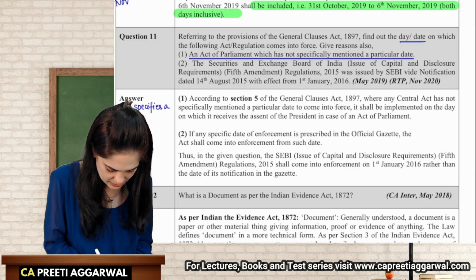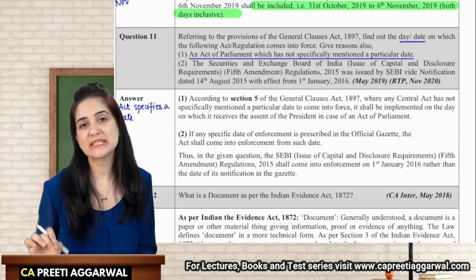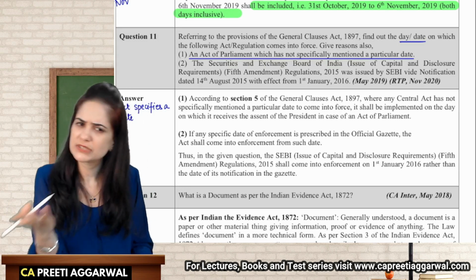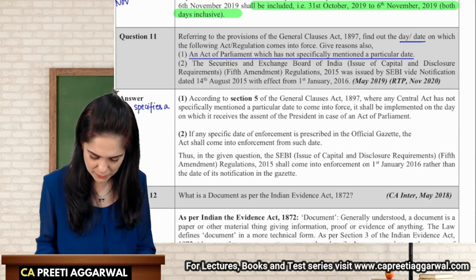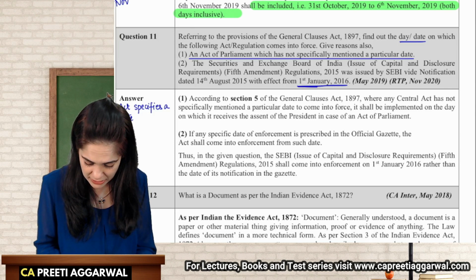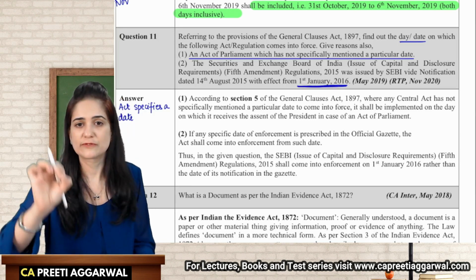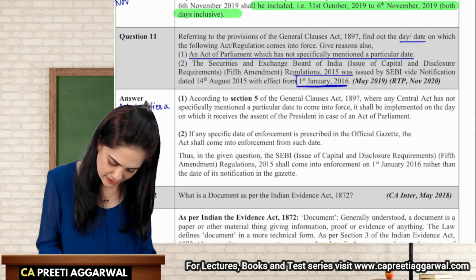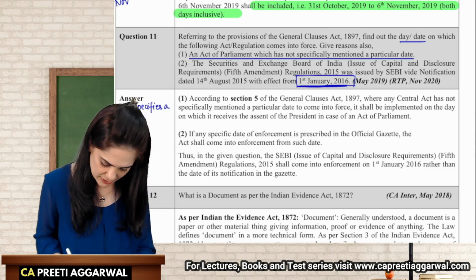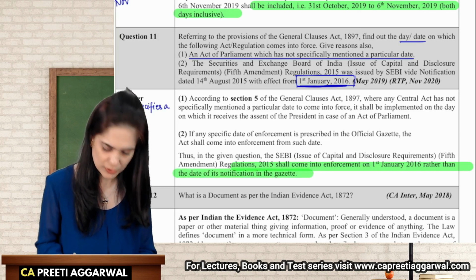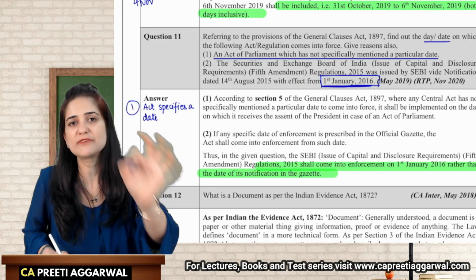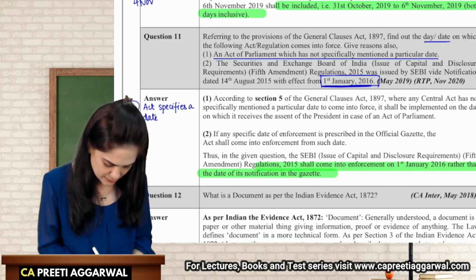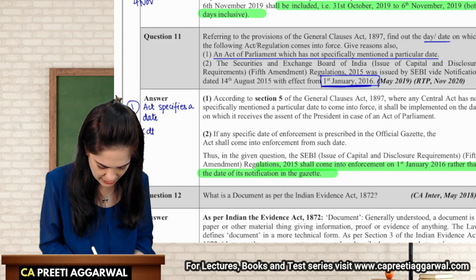If the act specifies a date from which the act will come into force, then please consider that date only. For example, the Securities and Exchange Board of India Regulation 2015 was issued by SEBI via notification, and it was clearly mentioned that this will come into force from 1st of January. So when the date is mentioned, the act will commence from 1st of January rather than the notification in the official gazette. So first preference will always be given to the date specified in the act.